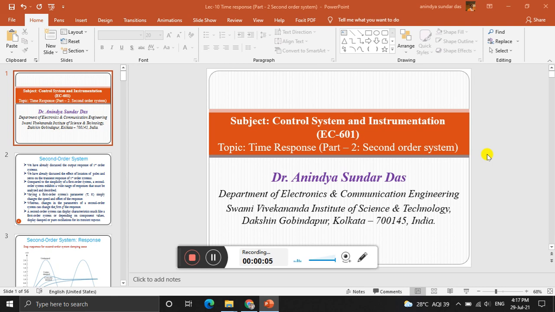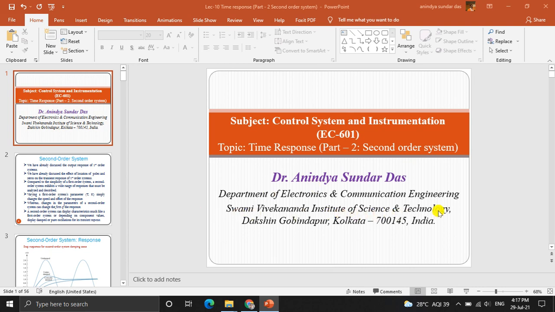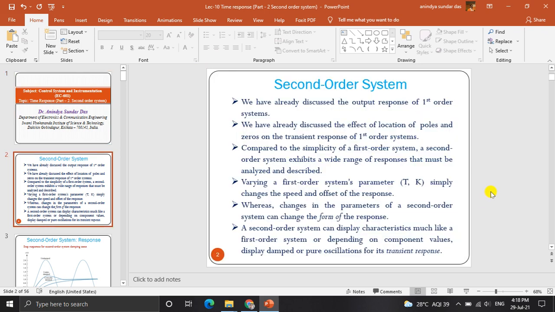I am working as an assistant professor in the Department of Electronics and Communication Engineering in Swami Vivekananda Institute of Science and Technology. This is lecture number 10 and the topic is time response of second order system of the subject control system and instrumentation. In the last lecture, we have already discussed the output response of first order system.